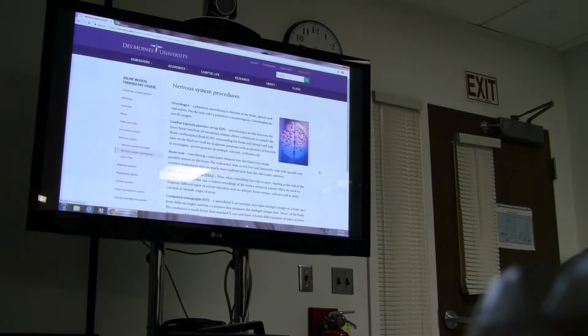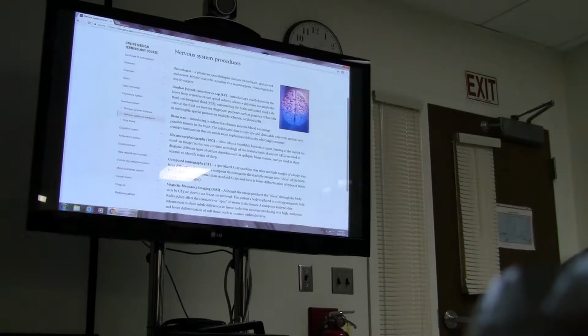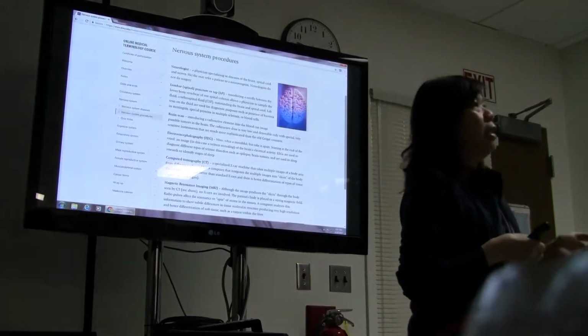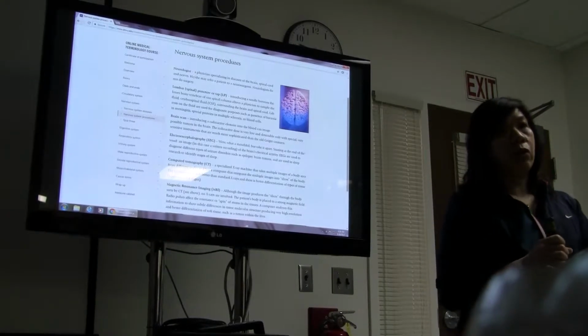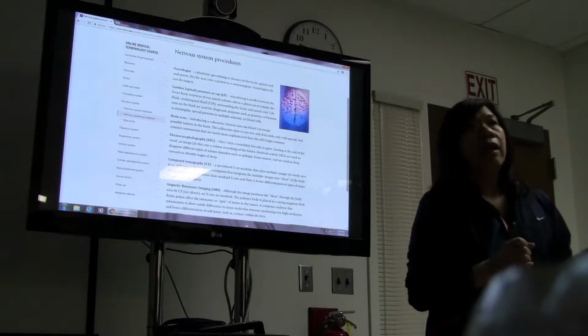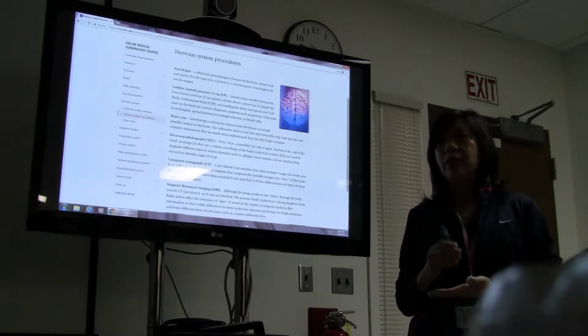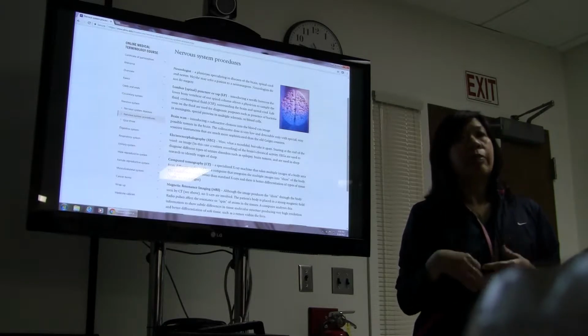Let's move on. Nervous system procedures, neurologists. We have a department here that's separate from the major pathology laboratory. We have a neuropathology department. A lot of major medical centers, particularly the big academic centers, have very specific departments within pathology.